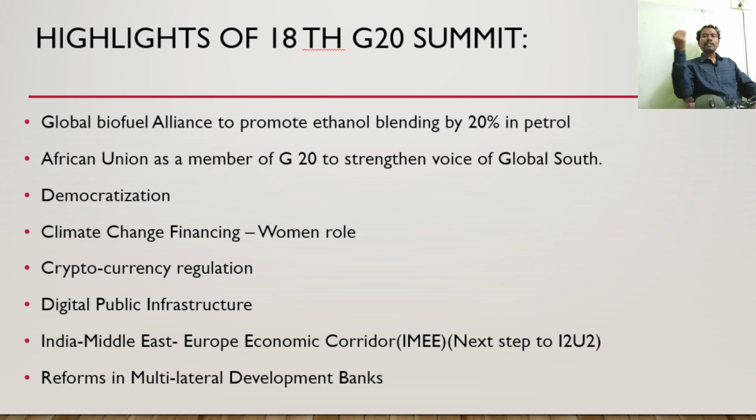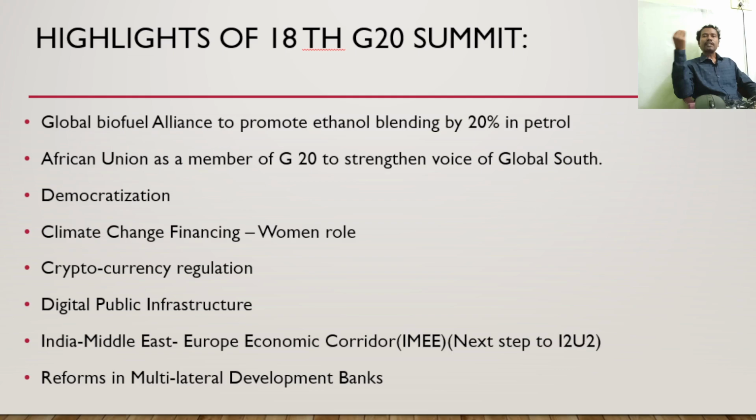That is why the United States also recently increased the lending capacity of the World Bank, so that the needs and aspirations of developing countries are addressed by bringing in reforms in multilateral development banks. So reforms in multilateral development banks is also an agenda of the recent G20 summit.